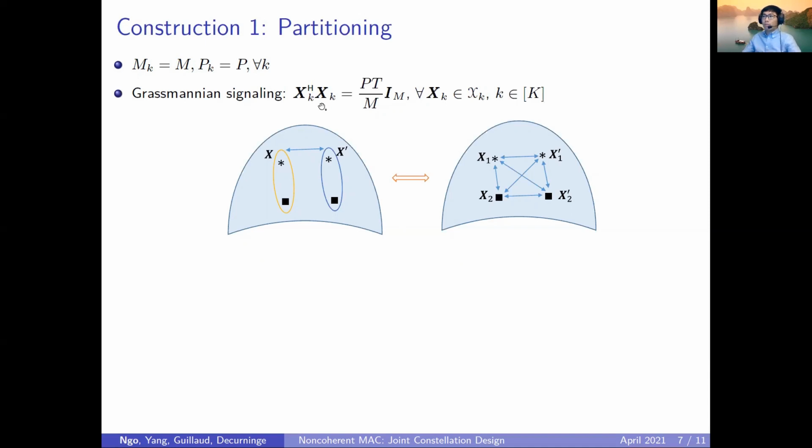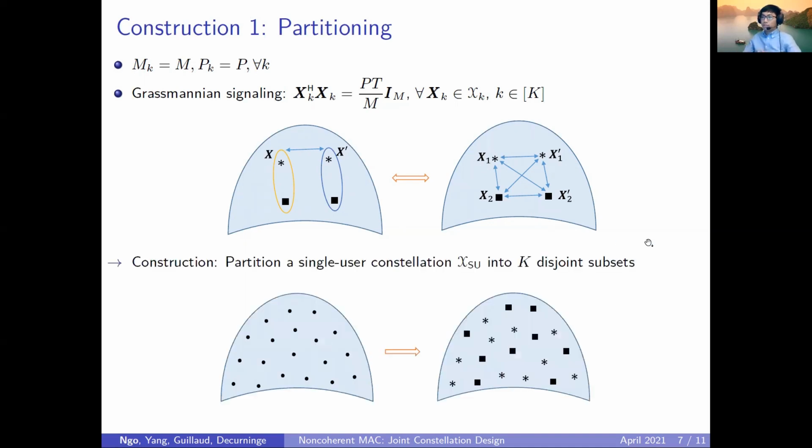So the transmitted symbol of each user is a truncated unitary matrix. Then we can show that two points of the joint constellation are well separated in terms of the D-mean metric that we propose, if and only if each pair of individual constellation points, either from the same user or from different users, are well separated in terms of the corner distance.